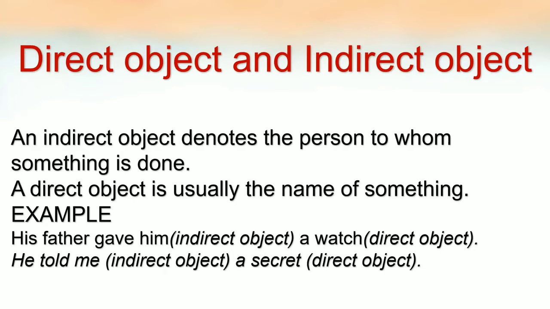See another example. He told me a secret. What was told? A secret. So the thing which was told is the direct object. So a secret is the direct object. And to whom was it told? To me. So me is the indirect object. Who is receiving the secret? Me. So me is the indirect object. Clear? So basically the receiver is the indirect object and the thing which is given is the direct object.